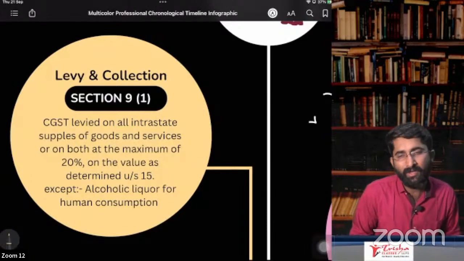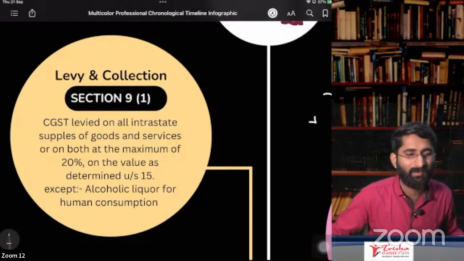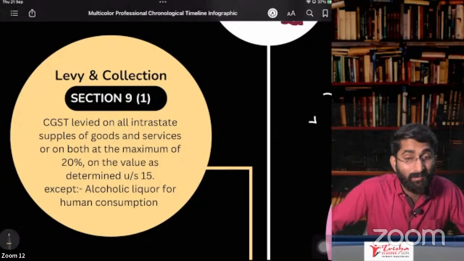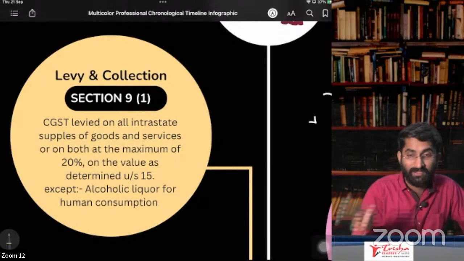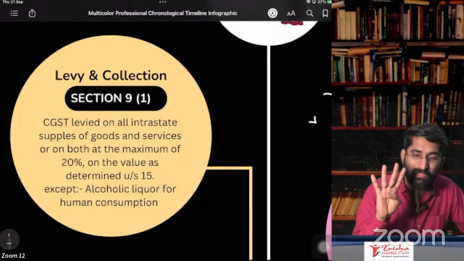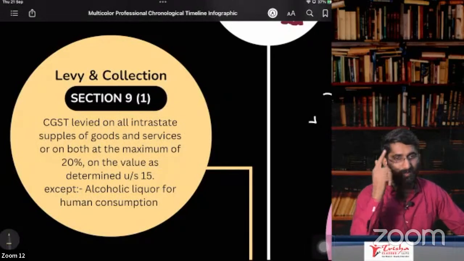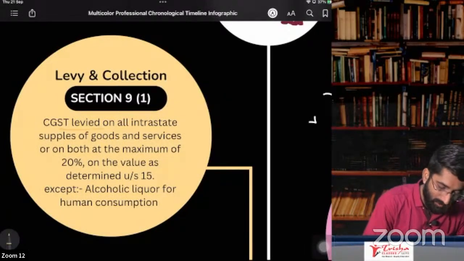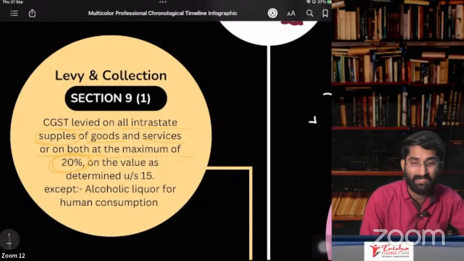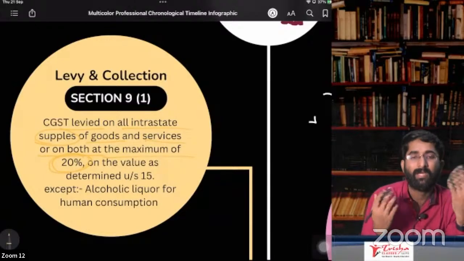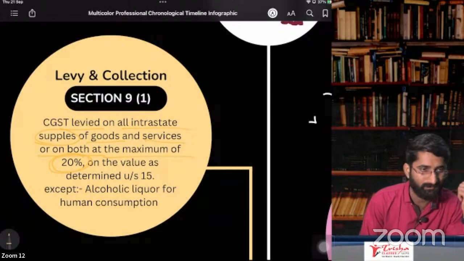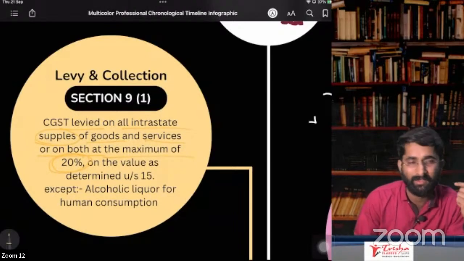Sir, on cars it is 28%, no? On cars, specific luxury goods, it is 28%. See, 20% is CGST and you can put 20% SGST. CGST is 20%, SGST maximum is 20%, so including both the maximum is 40%. Keep this in mind. CGST is leviable on all intrastate supply of goods and services at a maximum of 20%. Right now, the maximum percentage is 14% CGST and 14% SGST, totally 28%.